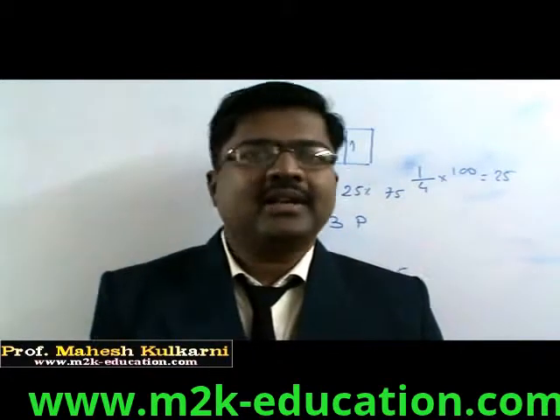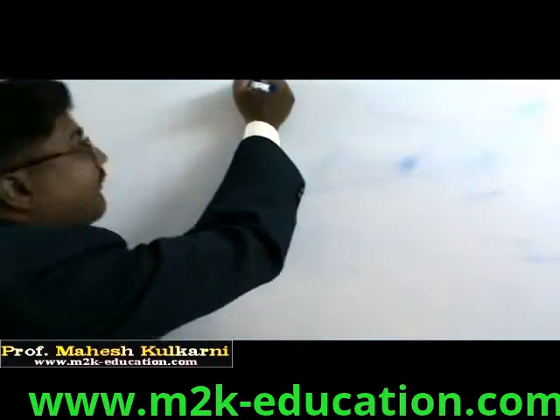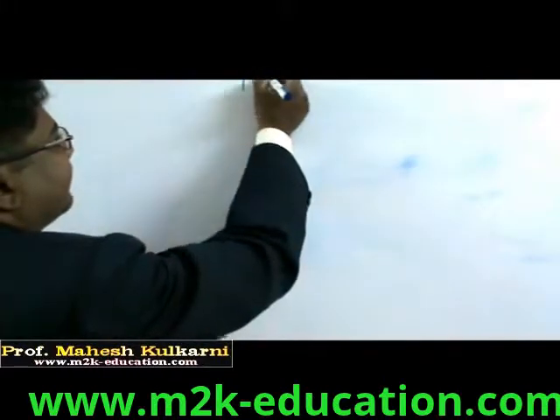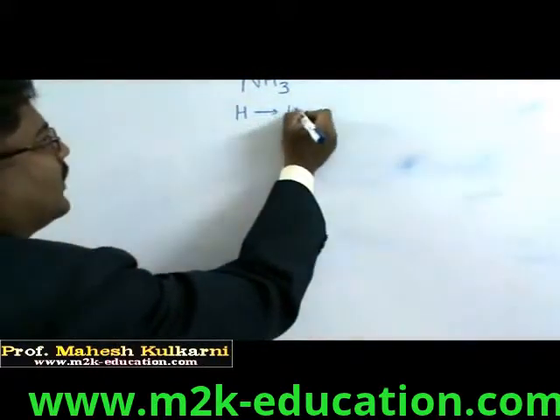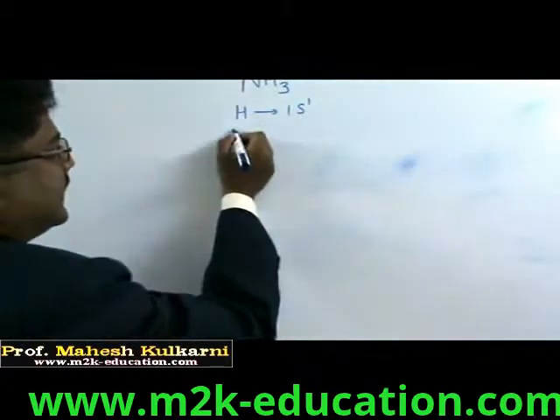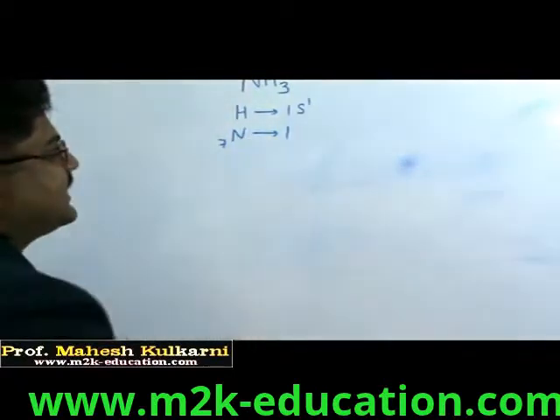Now let us discuss another structure. That structure is, now let us discuss structure of ammonia. So again, hydrogen electronic configuration 1s1, nitrogen electronic configuration atomic number is 7.